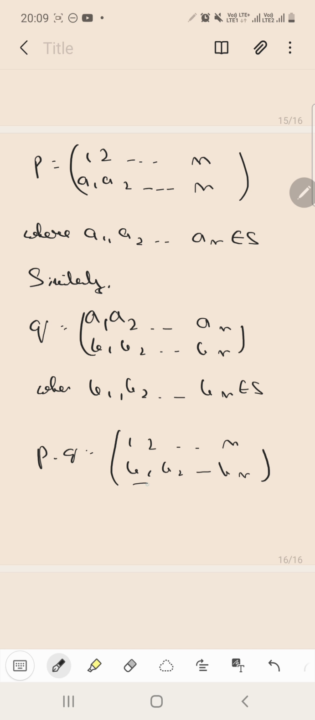So basically, since B1, B2 and up to Bn also lie in the same set, we can easily say that B1, B2 up to Bn is a particular arrangement of the first n natural numbers, which also belongs to the set. So we can say that P dot Q will also belong to the set of all permutations of the elements in the set S. Basically P dot Q, P and Q all three lie in the same set. So we can also prove the closure property in this particular way. Okay, so group properties of permutations are done.